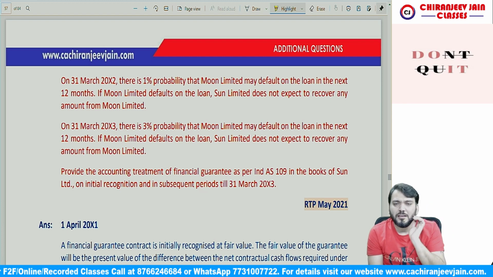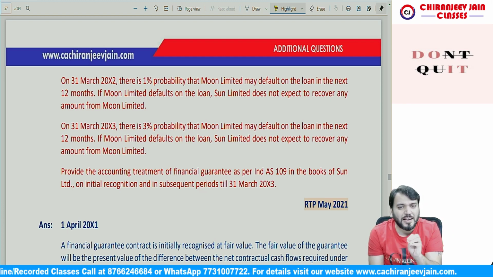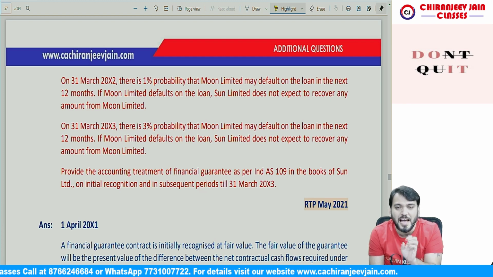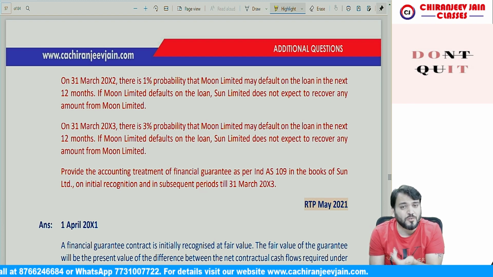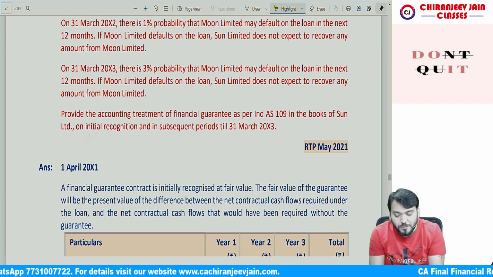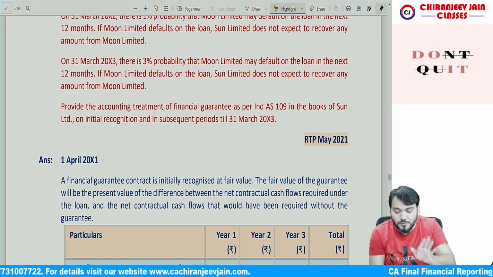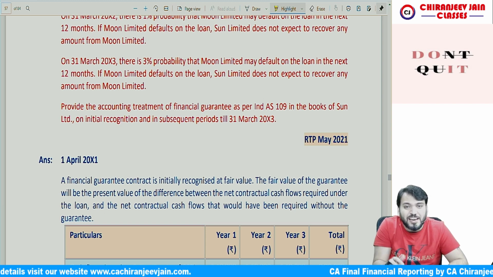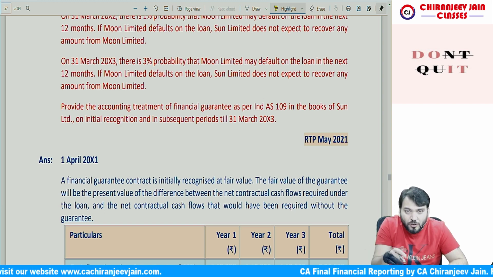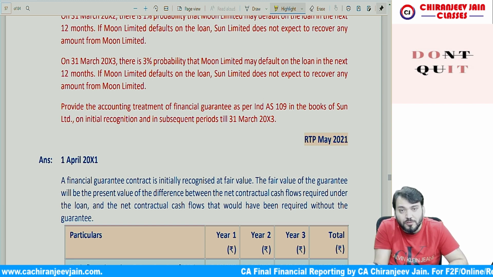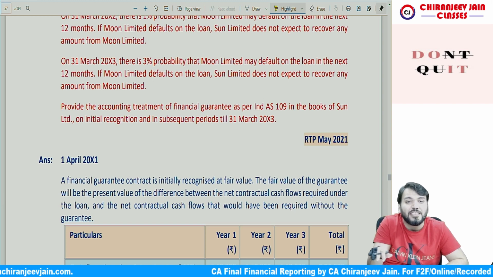So simple. As far as the concept is concerned, the financial guarantee will be recognized as a financial liability in the books of Sun Limited at its fair value. Now, what will be the amount of fair value? Correct. Normally, these fair values will be given in the question, but in this question the fair value is not given. So the fair value of the guarantee will be the present value of contractual cash flow under the contract less the present value of contractual cash flow that would have been there if no guarantee had been given.